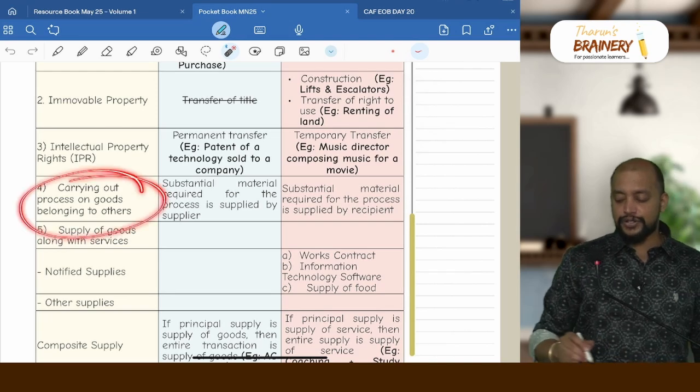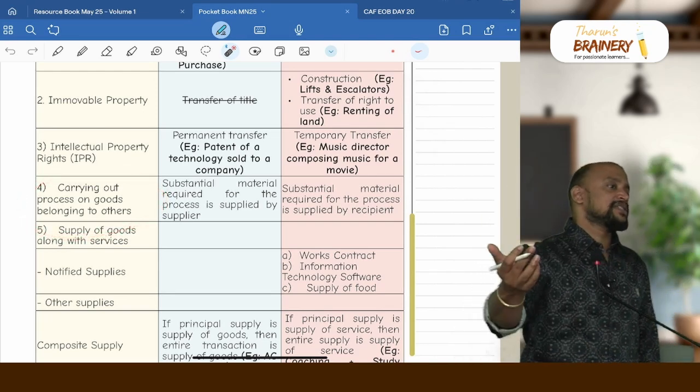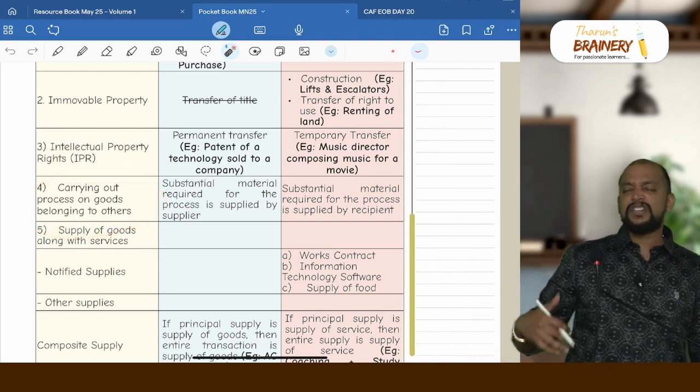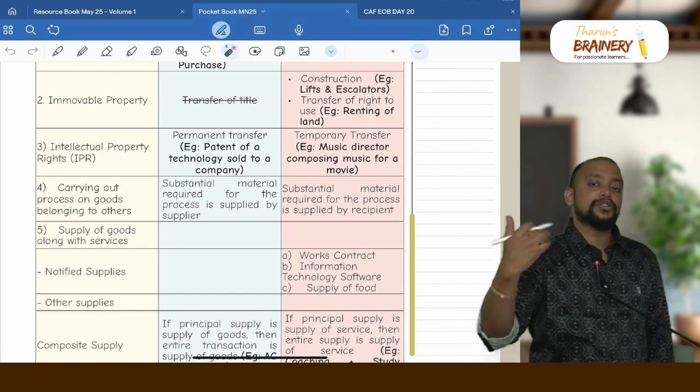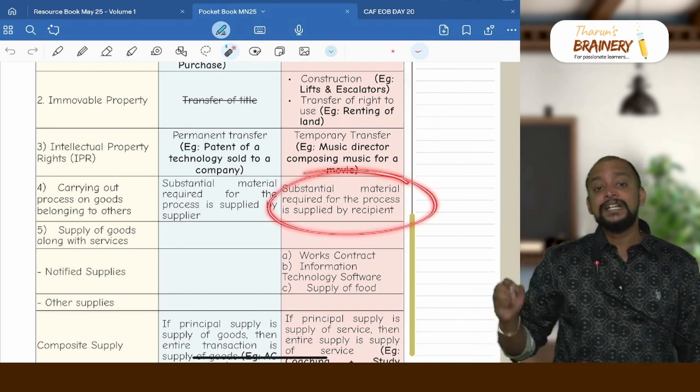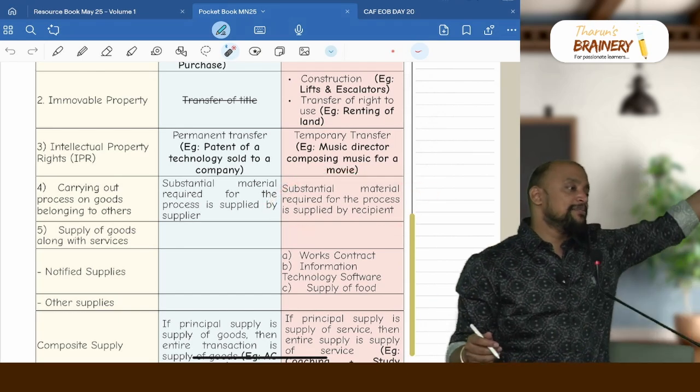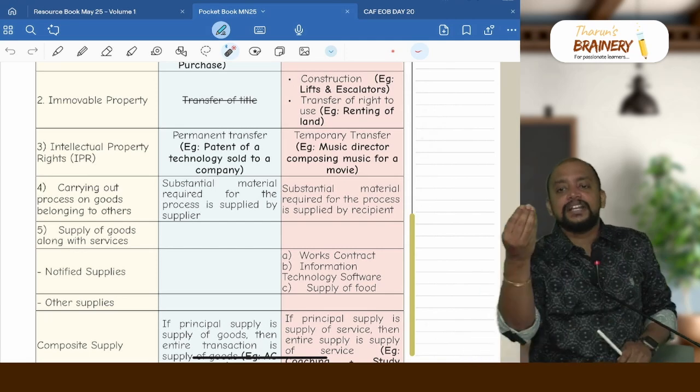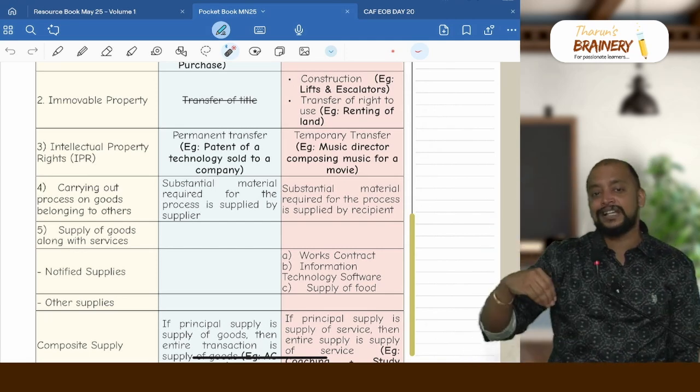Then carrying out process on the goods belonging to another person. The other person is giving goods on which I do the process. If the major material is supplied by the recipient, on which I do the process, it is supply of services. If I am only buying the material and I do the process and give, even if some material is given by the recipient, it is still treated as supply of goods.